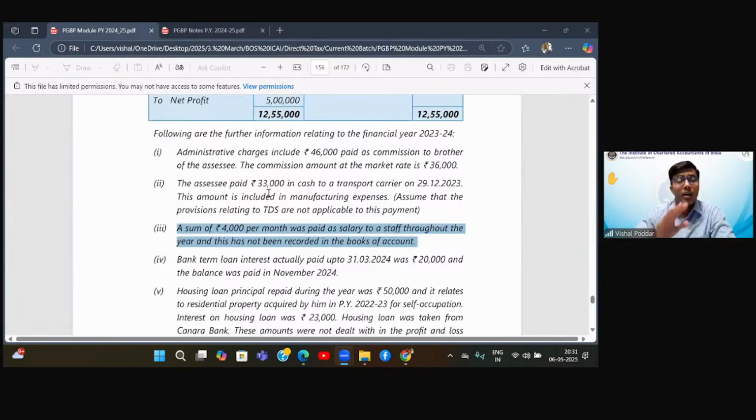However, that is again an assumption. You need not go for that assumption. At this level, you will simply consider this as a genuine business expense, and non-recording of this business expense is an error of omission. It means 69C we are not applying. So the simple answer is what we just discussed, you will deduct.